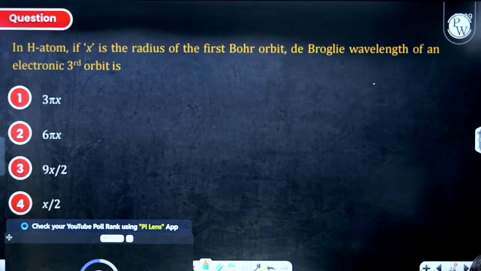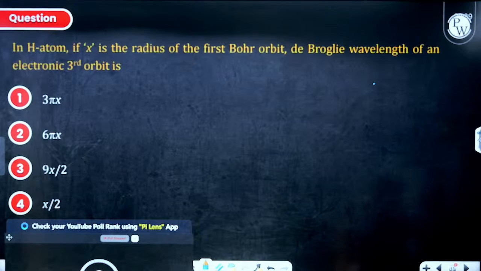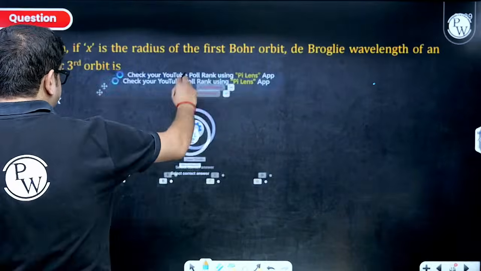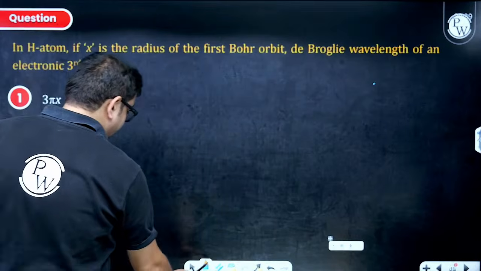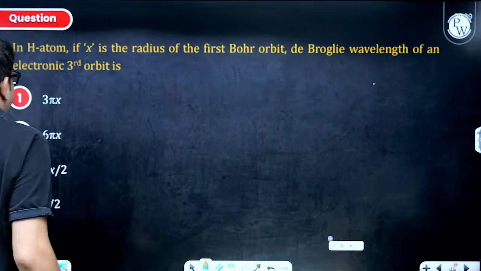Zian is saying 1. Now Zian is saying 2. Now Zian is saying 3. And now Zian said 4. Very good. So Zian is giving all the answers. Very good, beta. Okay, people are replying 2, 2, 2, 2, 2. Let me check. Time done. So let's see. 70%. Perfect, beta.